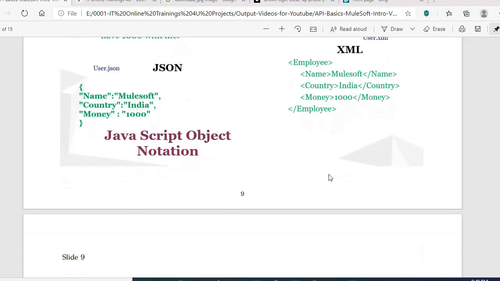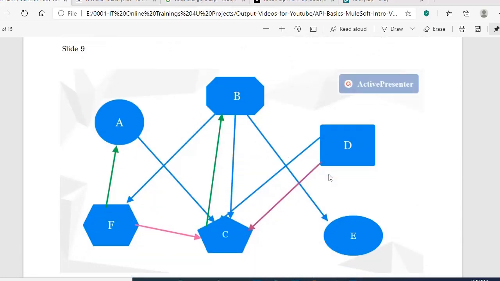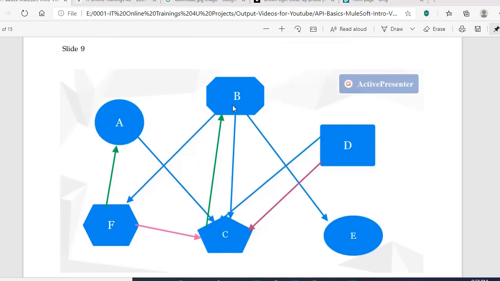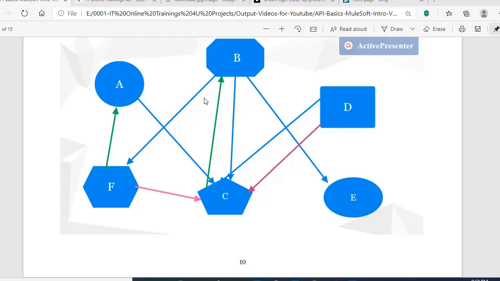Okay, now let's look at this slide. Let's assume that these are different services, or different APIs or endpoints, whichever is easy for you to remember. You can just remember this is one API, this is one API. Likewise, we have this many APIs, and they need to communicate with one another.